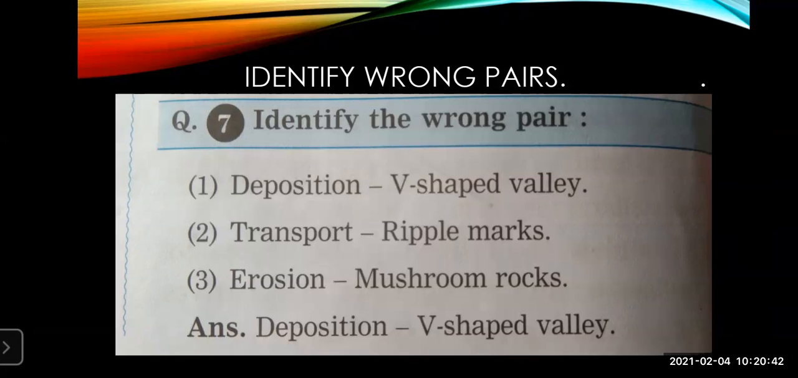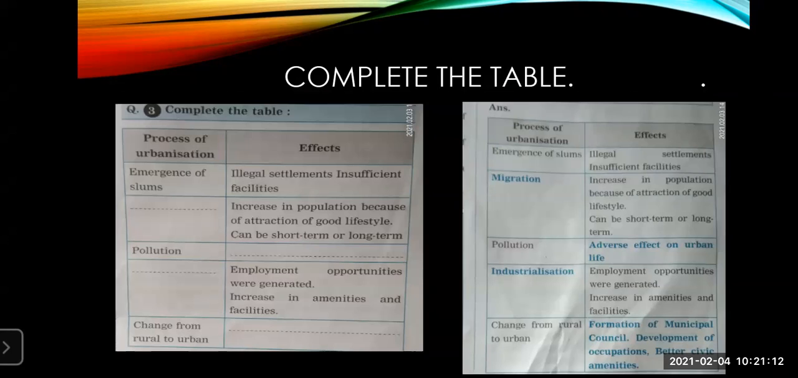It is written: question number 2. For example, suppose this is your first set, so you will write question number 2, answer 1, deposition, V-shaped valley. In the same way, when you answer the second set, there is no need to write question number 2 again. Just below the first one, you can write the second one and whatever the question asks. In this way, you can write identify the wrong pair.